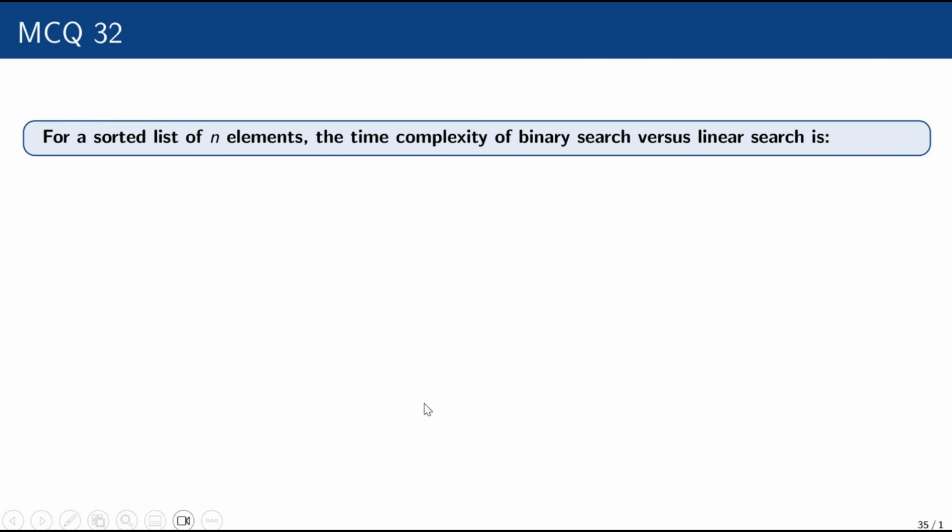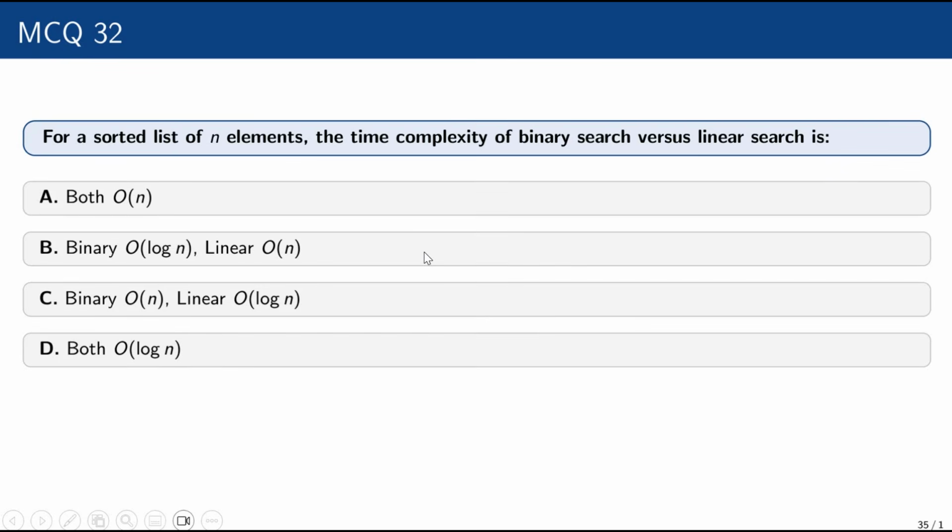Question number 32. For a sorted list of n elements, the time complexity of binary search versus linear search is: both big O of n; binary big O of log n and linear big O of n; binary big O of n, linear big O of log n; both big O of log n.